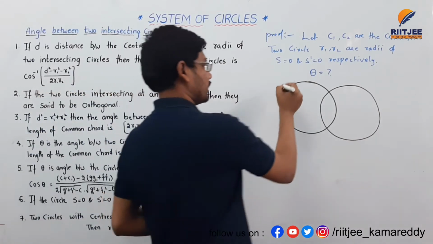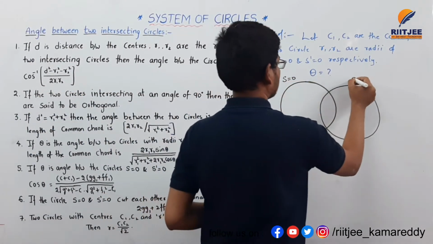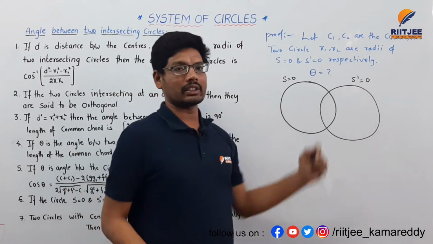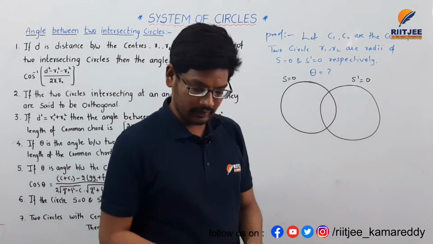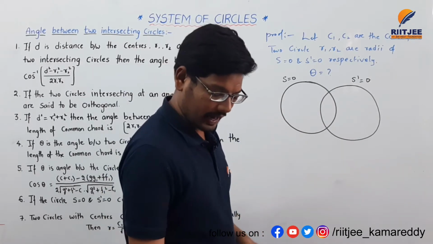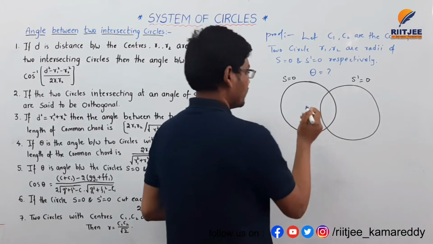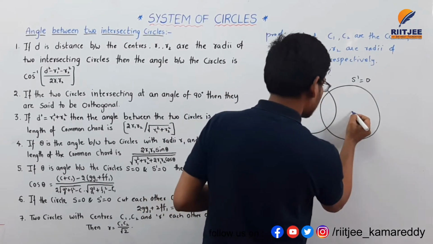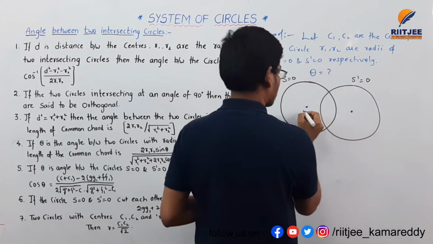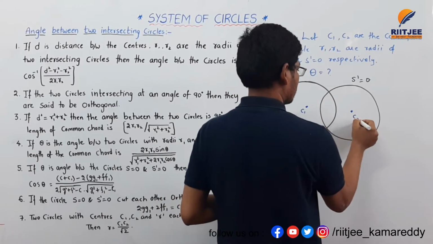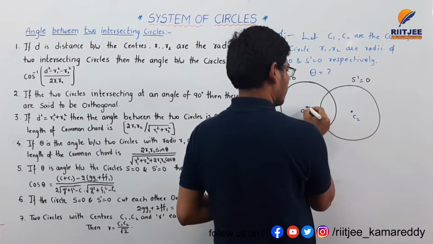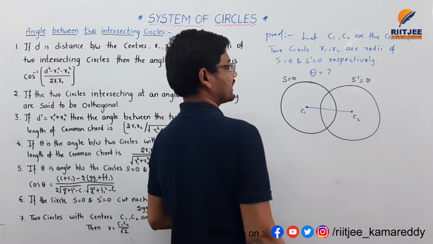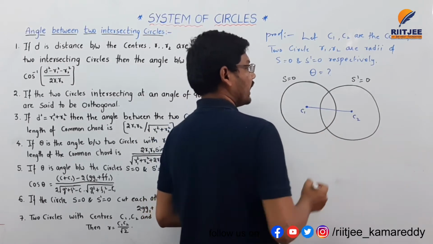This is S equal to 0 and this is S dash equal to 0. First I am explaining the diagram. This is the center and this is the center for S dash equal to 0. This is C1 and C2. I am joining these two centers, and this distance is small d.